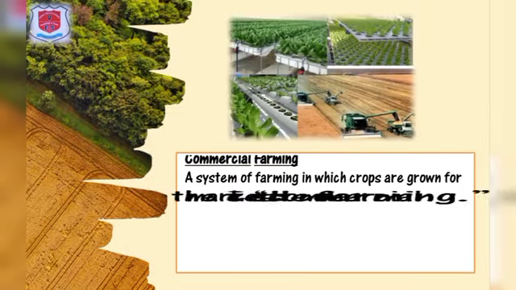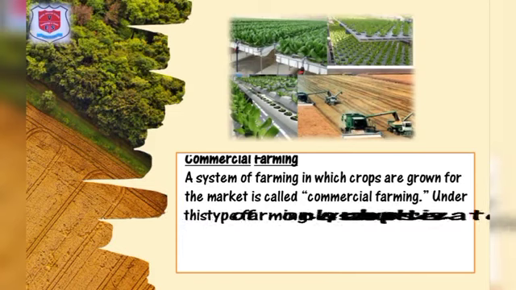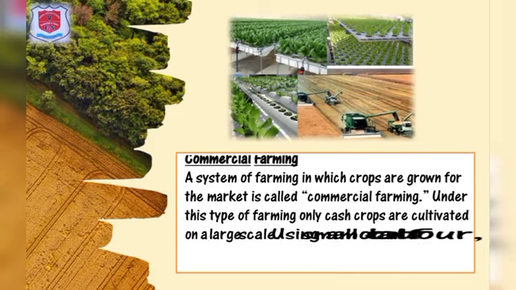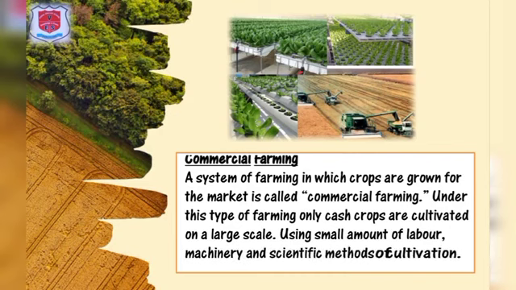Commercial farming. A system of farming in which crops are grown for market is called commercial farming. Under this type of farming, only cash crops are cultivated on a larger scale, using small amount of labor, machinery and scientific methods of cultivation.